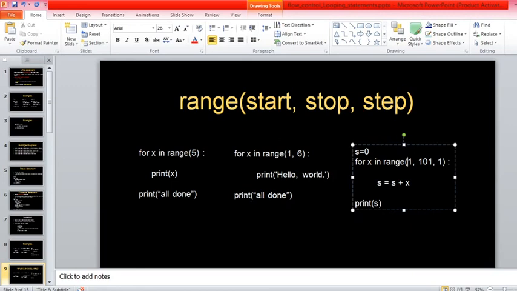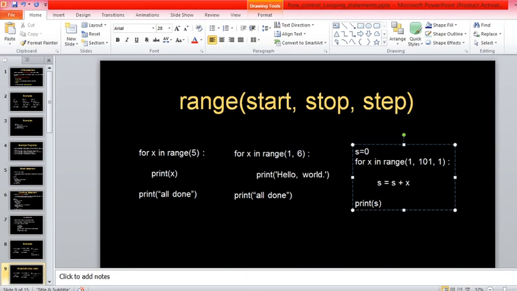Try to understand from this one. So earlier code was finding the sum of 1 plus 2 plus 3 up to 100. The same code is now rewritten with 3 arguments, range with 3 arguments. The first argument value is 1, the second argument value is 101. The first argument says the starting value of the variable, the second argument says the stopping value.